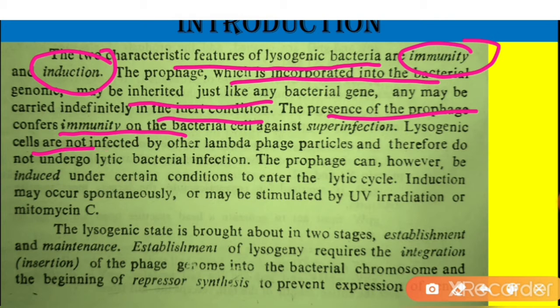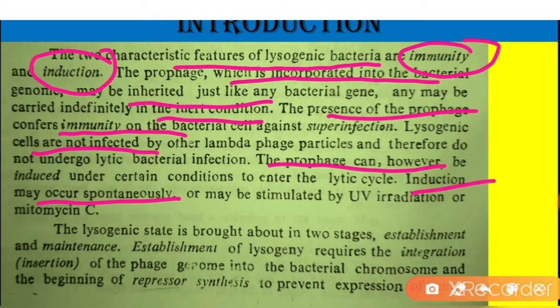Lysogenic cells are not infected by other lambda phage particles and therefore do not undergo lytic bacterial infection. The prophage can, however, be induced under certain conditions to enter the lytic cycle. Induction may occur spontaneously or may be stimulated by UV irradiation or mitomycin C.